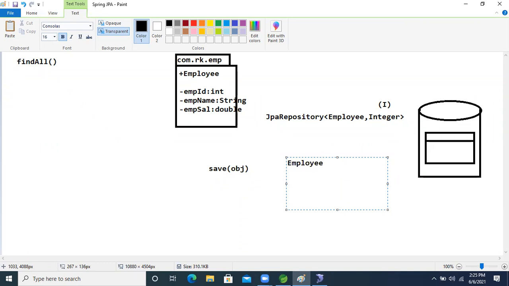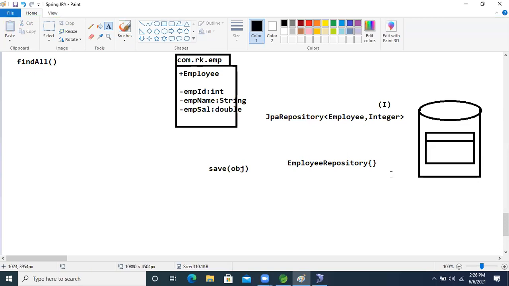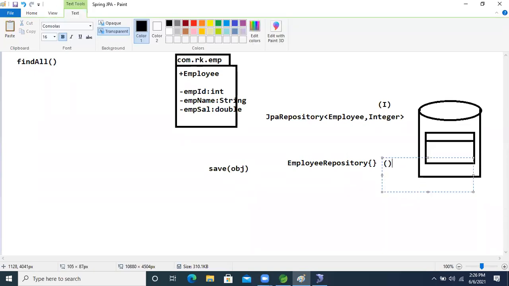Employee repository, right? This is an interface only. What we will do now is extend that interface. This is also an interface, which we write explicitly.